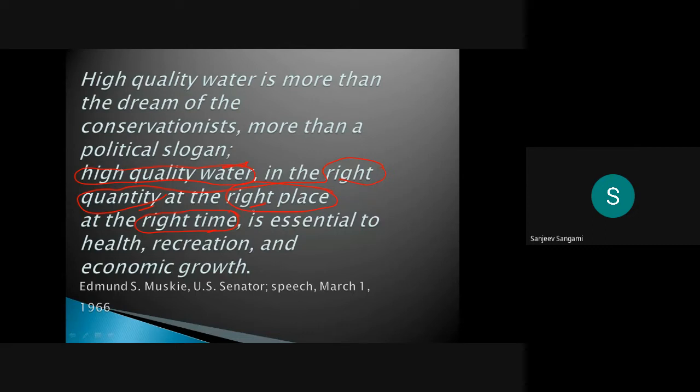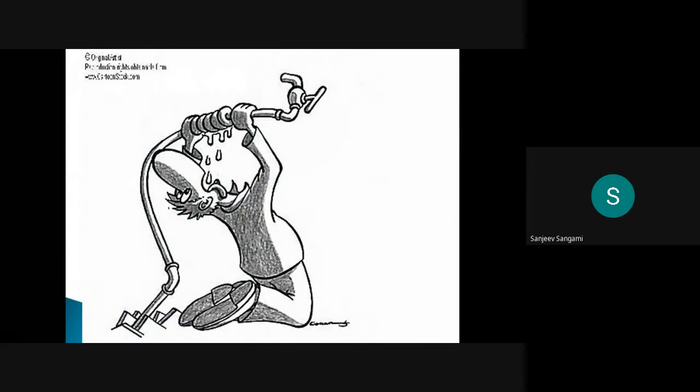So rather than just telling people to stop the pollution, what we have to do is create an environment in such a way that on our own we get high quality of water, the right quantity at the right place and the right time. You can also see how exactly things are happening, how this person is drinking the water.